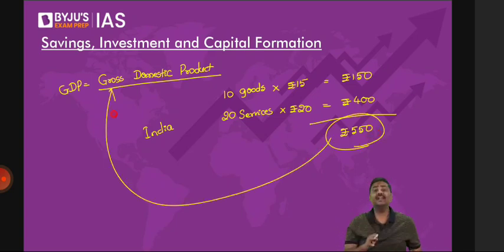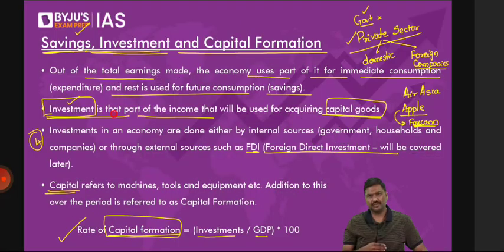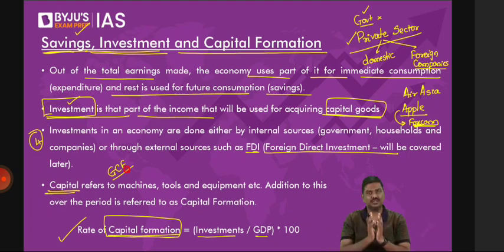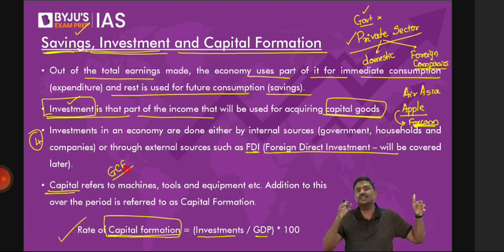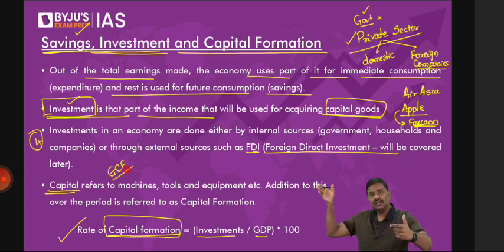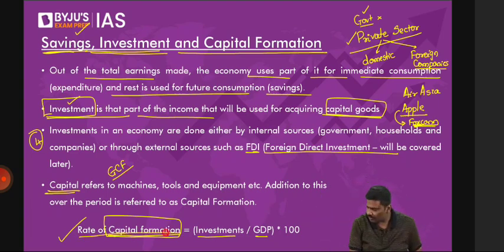Now, understand this carefully. Whenever you talk about the rate of capital formation, the first point is the idea of gross capital formation. Gross means the total amount of capital formation. The term capital formation means how much investment is taken compared to the value of GDP. So from last year to this year, how much has been the investment compared to the GDP value? That is called the rate of capital formation. Can I go to the next concept?